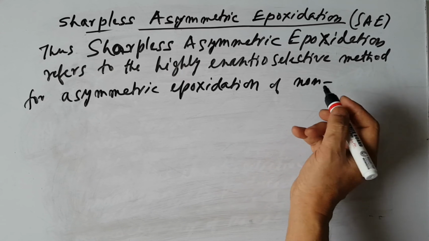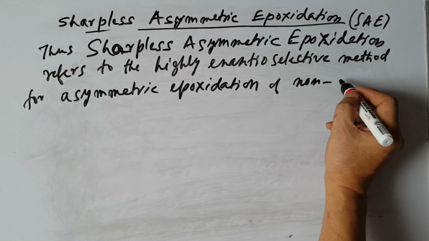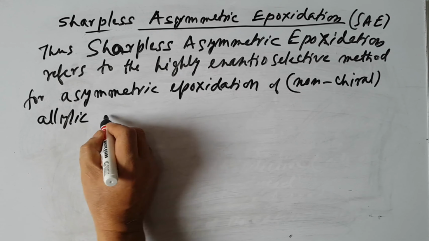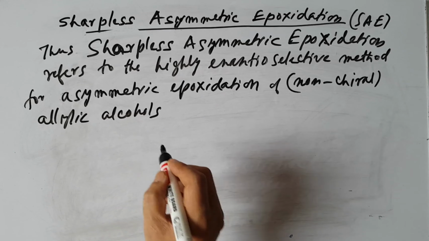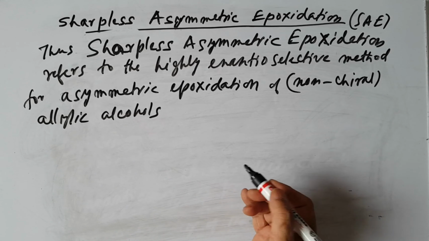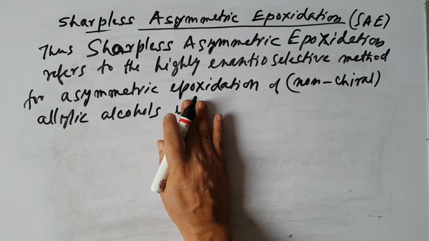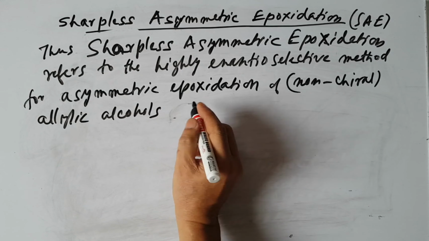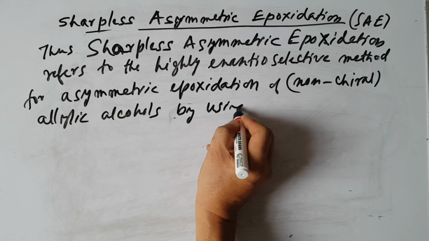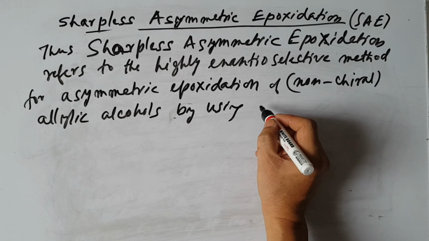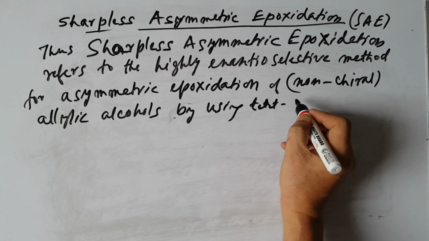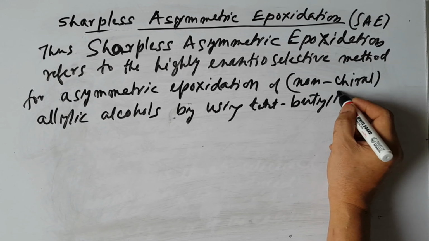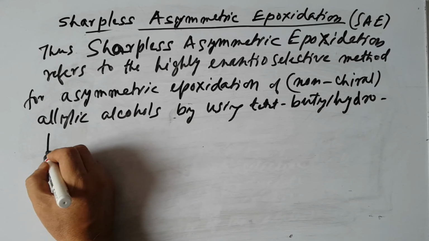These are non-chiral allyl alcohols. Allyl alcohols are substrates, used with tertiary butyl hydroperoxide.